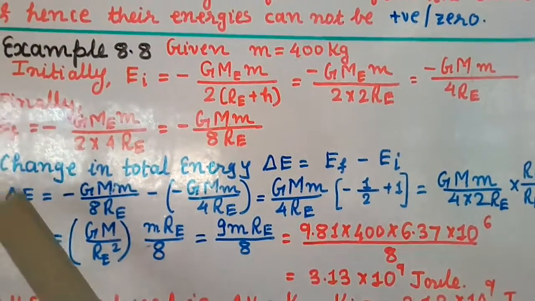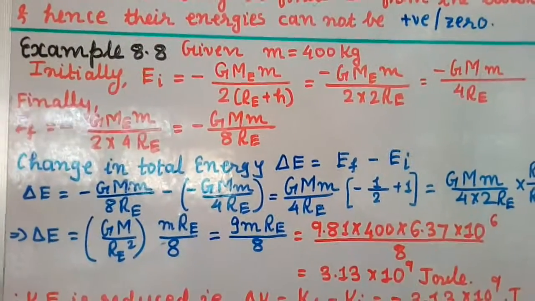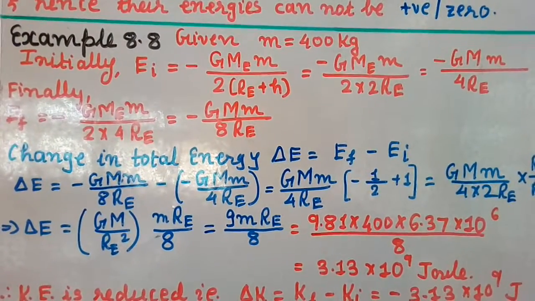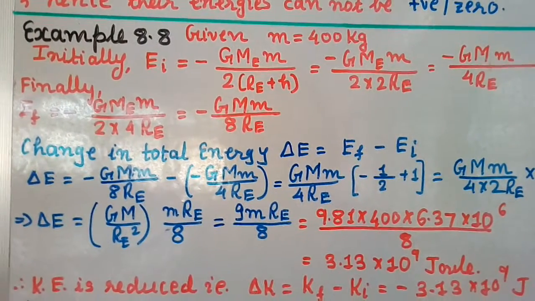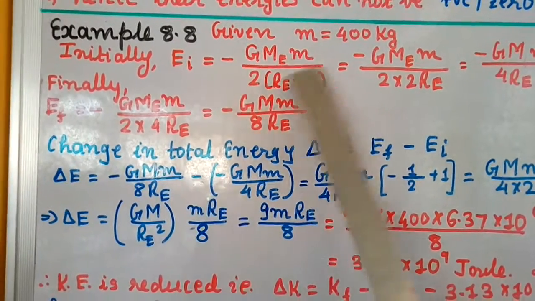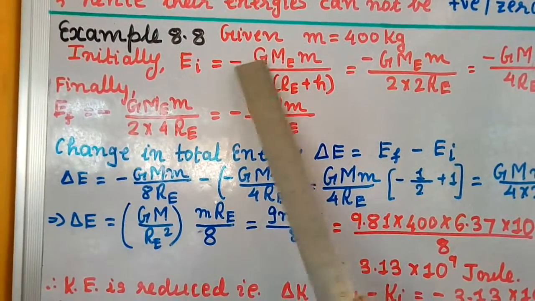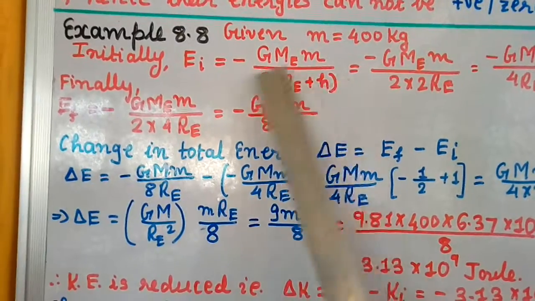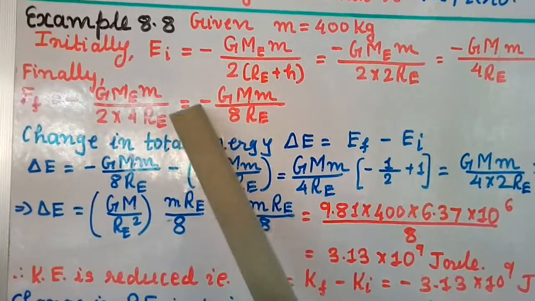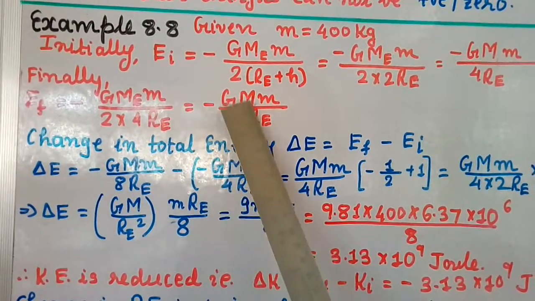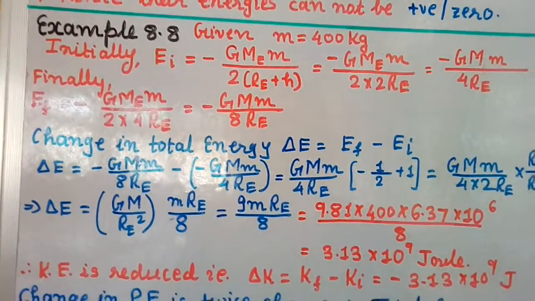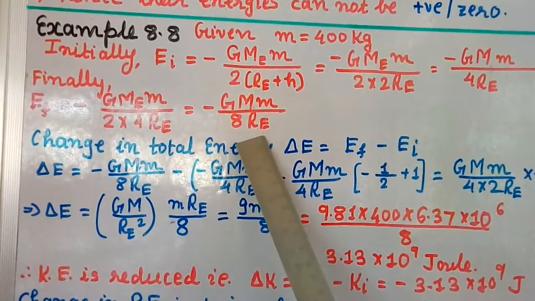Finally EF, that is, finally you are placing the satellite in the orbit of radius 4 RE. So RE plus H is replaced by 4 RE. With the same formula, EF equal to minus GMEM divided by 2 times 4 RE, so you get minus GMM divided by 8 RE. Here capital M is the mass of the Earth; I have just written M, not written the suffix E.